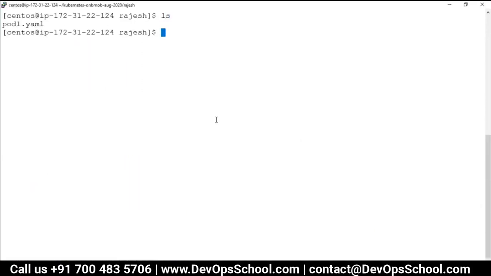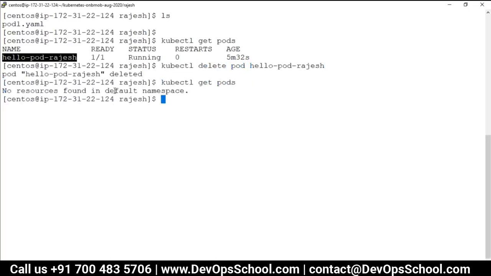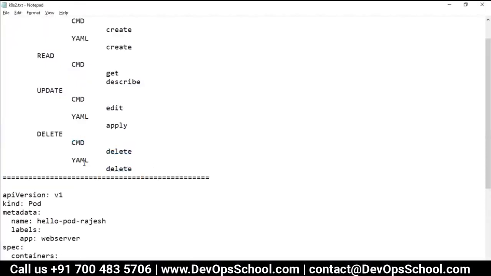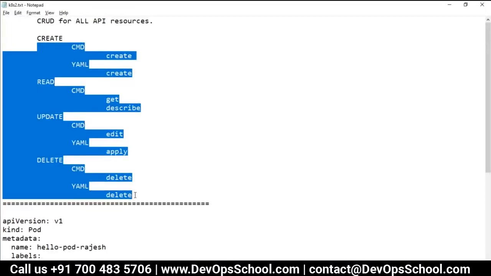So let me do that because the name is the same. First I'll delete with kubectl delete. First I need to get a name, right? Get pod. So kubectl delete pod, which pod is from the default. Okay, and you see here I deleted this pod. Now can I delete through a file? So delete -f pod1.yaml, and this is the namespace QA, and deleted that one also. So guys, this is the way you can delete through the command line and YAML file. Both you can do. Did you understand this? CRUD operations altogether. It's not very difficult. Correct?